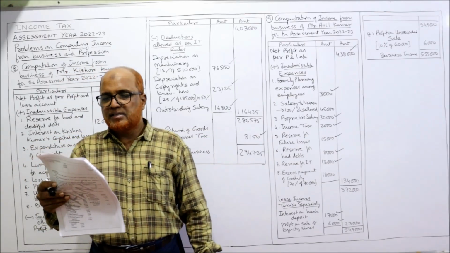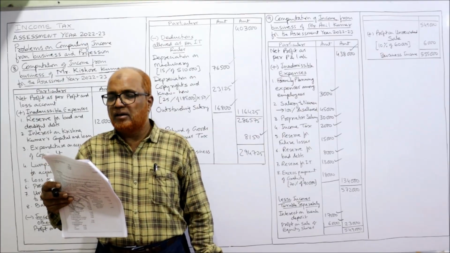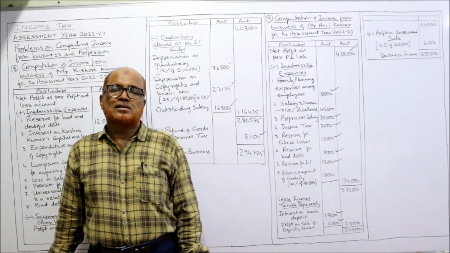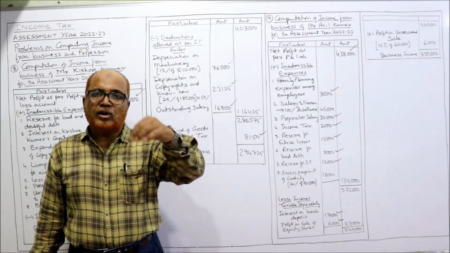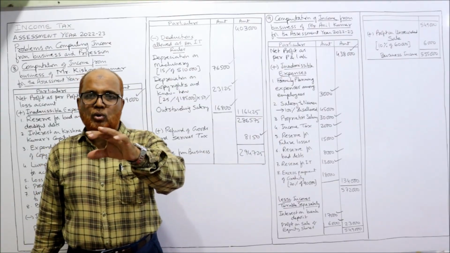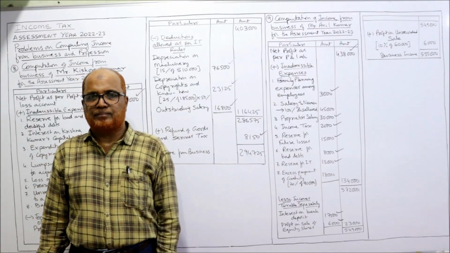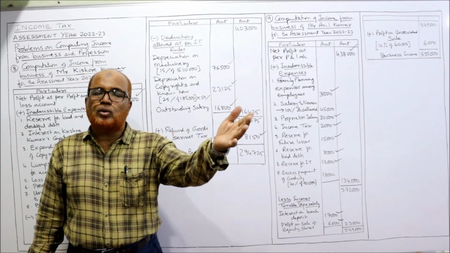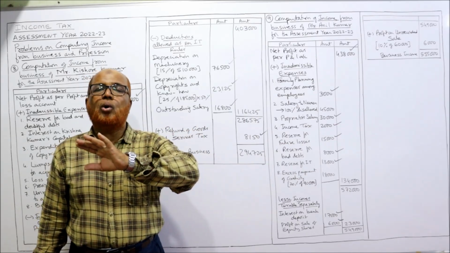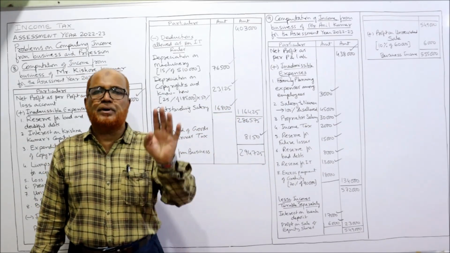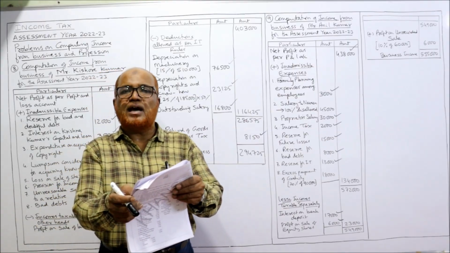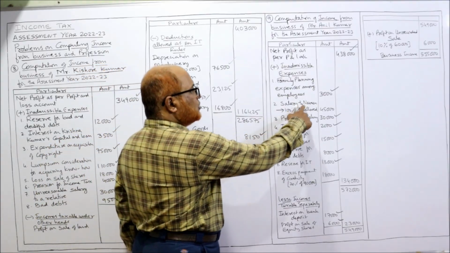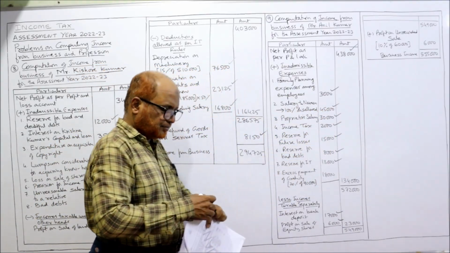She is a typist. Salary to staff includes salary to Mr. Naveen for the month, 45,000, paid in cash. Income Tax Act says any revenue expenditure over 20,000 should be paid through crossed cheque or bank draft. It should not be paid in cash. If any revenue expenses exceeding 20,000 are paid in cash, the whole amount is disallowed, 100% disallowed. So here salary paid in cash, 45,000 to Naveen, is disallowed completely, 45,000.